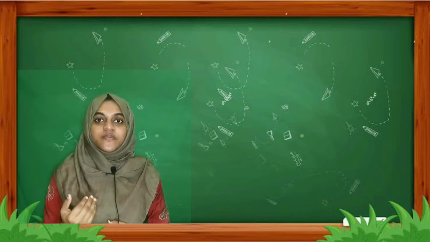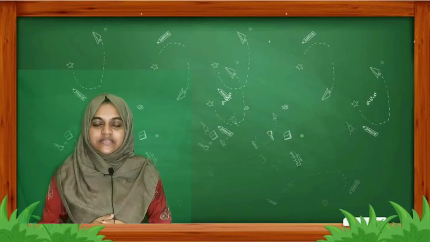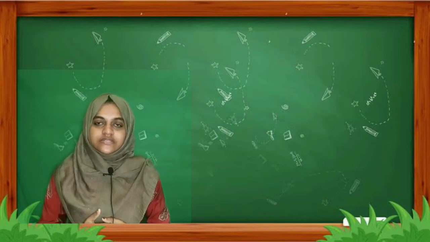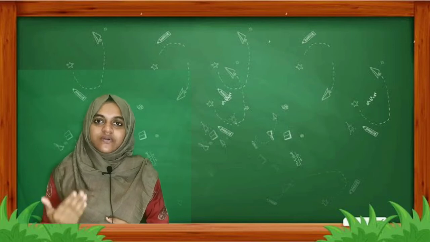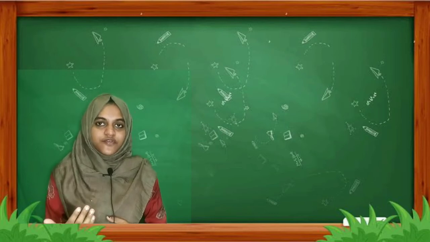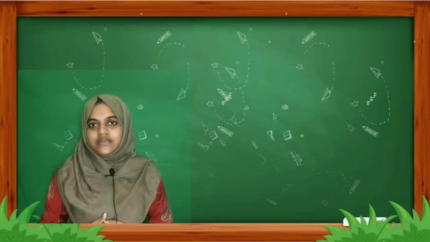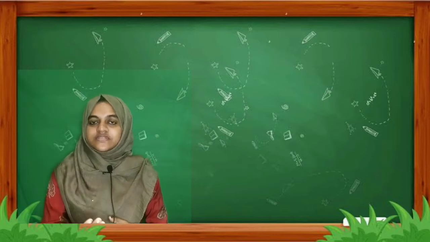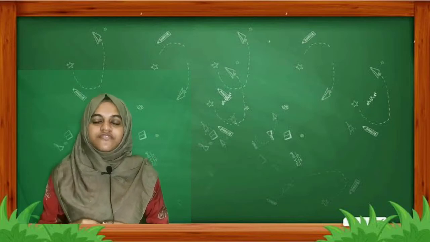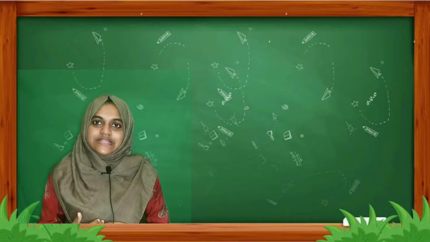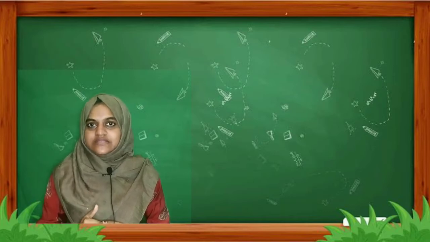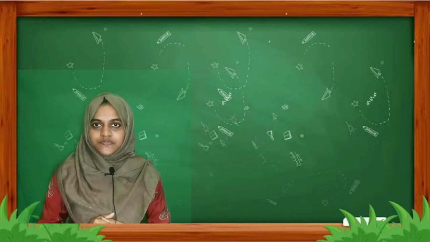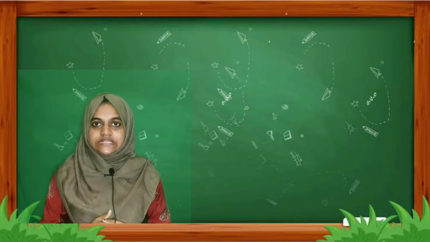And also the process of fertilization in plants: how fertilization occurs and how the zygote is formed, how the embryo is formed after the zygote, how the seed and fruits are formed after the formation of the embryo, and how the new plant arises from an embryo. Okay, that is, from a seed.